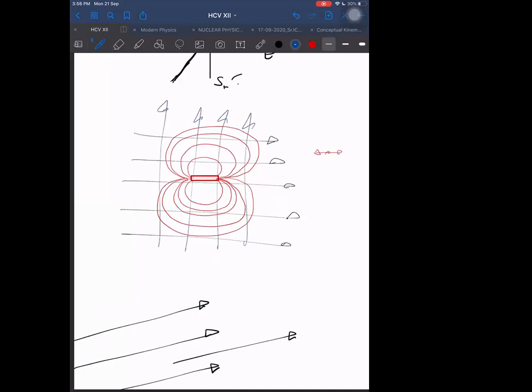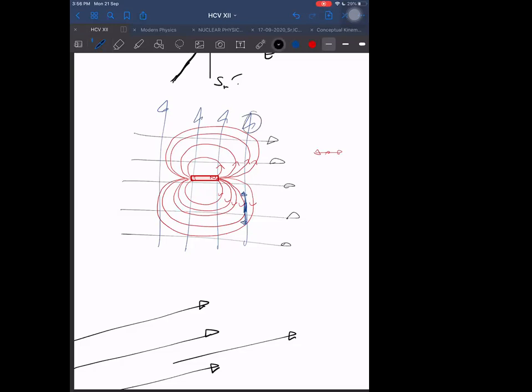If it is in the form of blue lines, then this is the North Pole, this is the South Pole. Then magnetic field lines are coming here, here, here. And the external field lines here, notice here this can cancel because it is down and that is up. This can cancel each other here. Blue lines can cancel this way.